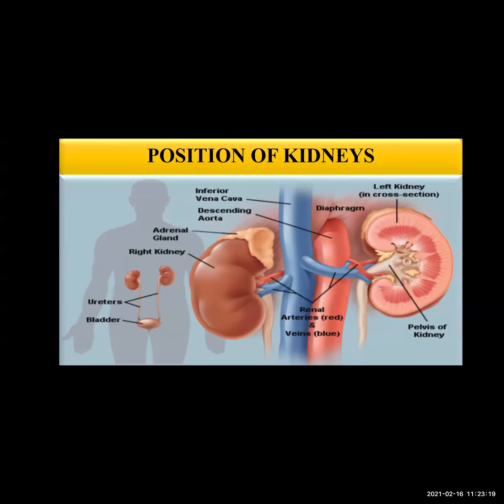Each kidney has approximately 10 lakh nephrons. How many nephrons are present? Approximately 10 lakh nephrons are present for the process of filtration.